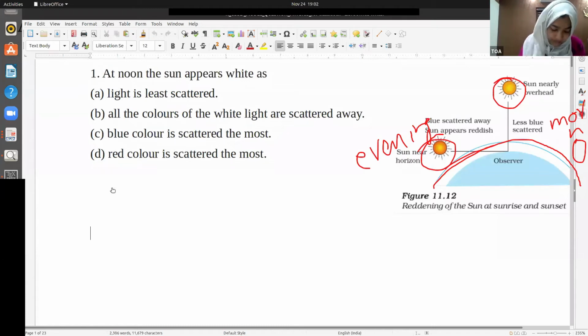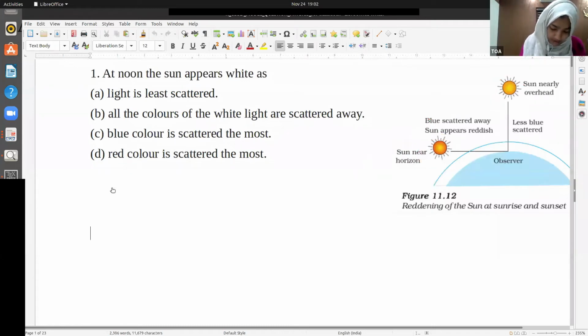So when the sun is just above us, this distance is very less. That means we have less atmosphere here. The distance from us to the sun through the atmosphere is the least during noontime. Light of different colors comes from the sun: blue, yellow, red. All the VIBGYOR colors come from the sun. That is the white light.